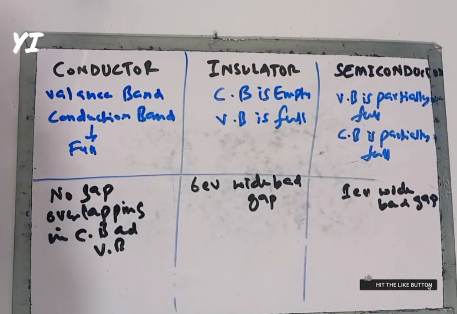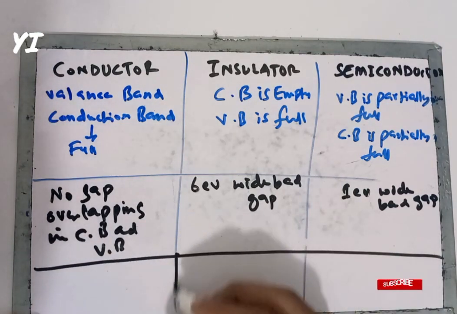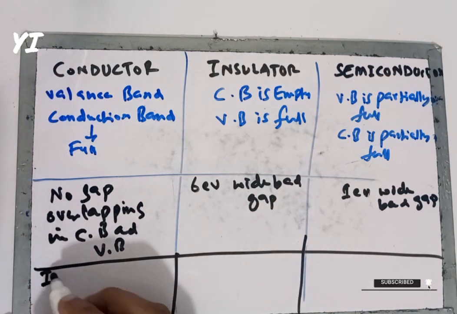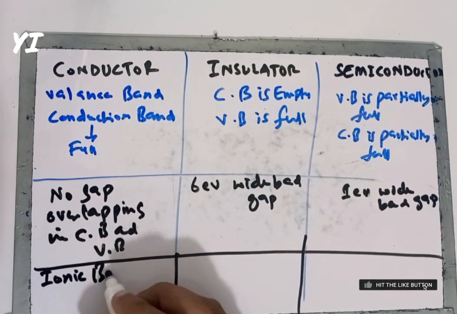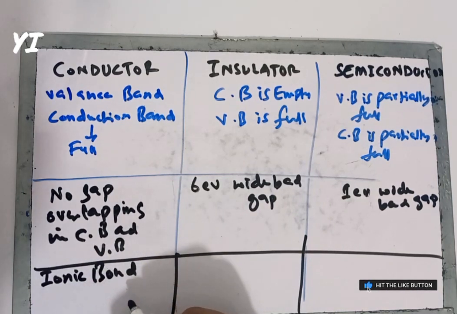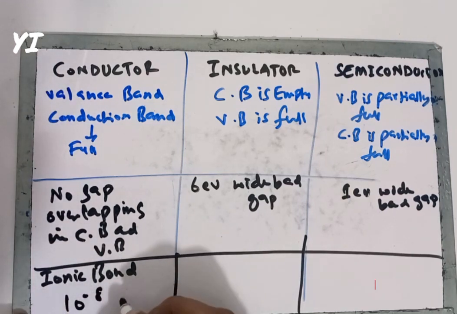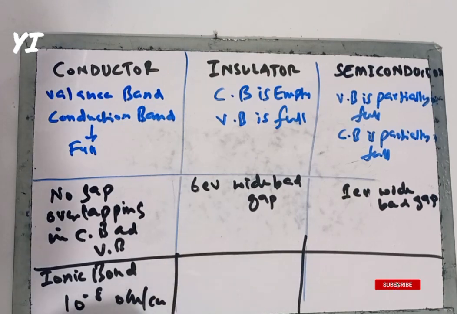So now let us discuss the bonds present in the insulator, semiconductor and conductor. The bonding in the conductor is an ionic bond. There always forms an ionic bond because in it there is a complete transfer of electrons. As we know that electrons are transferred from the valence band to the conduction band, it has a resistivity of 10 raised to power minus 8 ohm per centimeter.